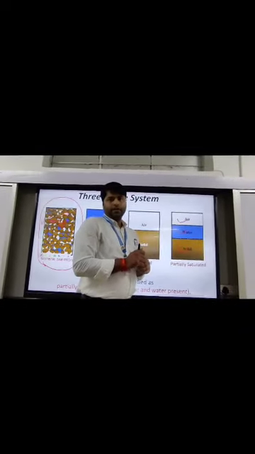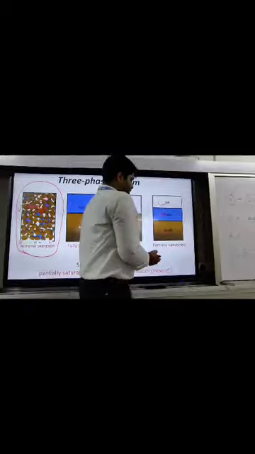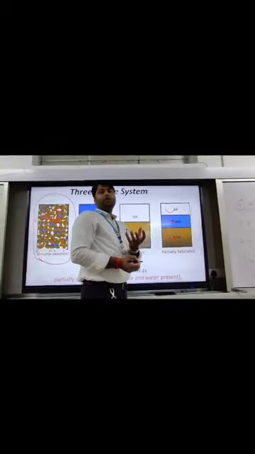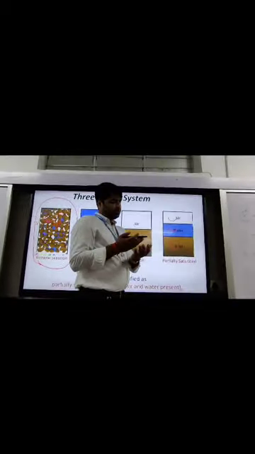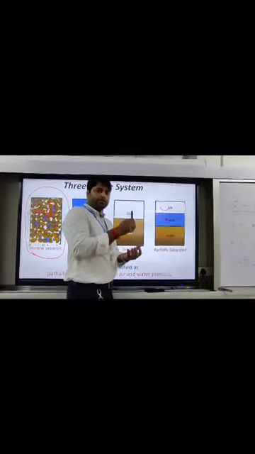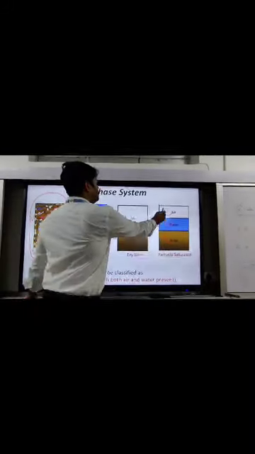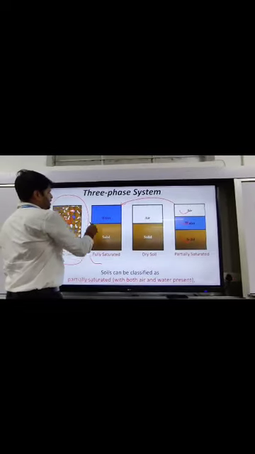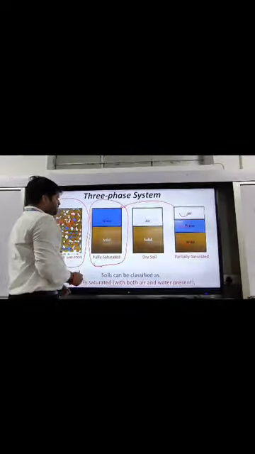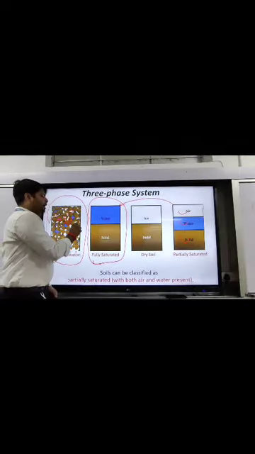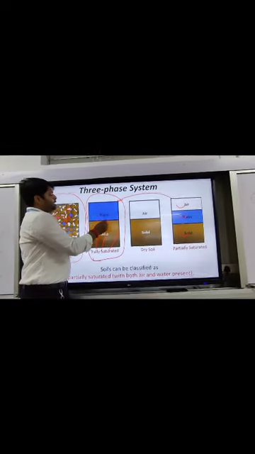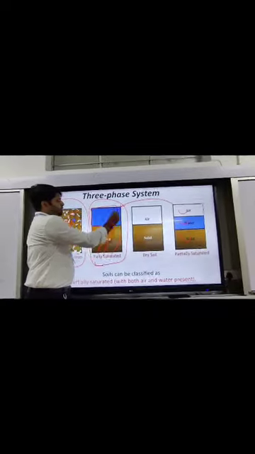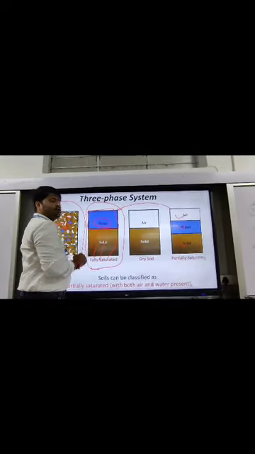Suppose I take this kind of soil and go on adding water to it. What will happen? We know that if an empty pot is there and we go on adding water, the air will come up and the water will fill the space. So this will become this. In this condition, the solid particles are there and all the voids are filled with water.